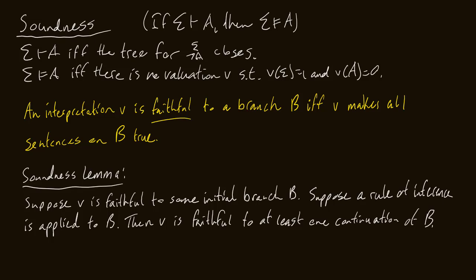Now, last time in the completeness video, we did a proof by induction for the completeness lemma. For the Soundness Lemma, it's just a direct proof. And you notice how I say suppose a rule of inference is applied to B. That means if you write out the complete proof of the Soundness Lemma, you need to go through every single case, all of our rules of inference. So conjunction, disjunction, negation, conditional, biconditional, right?